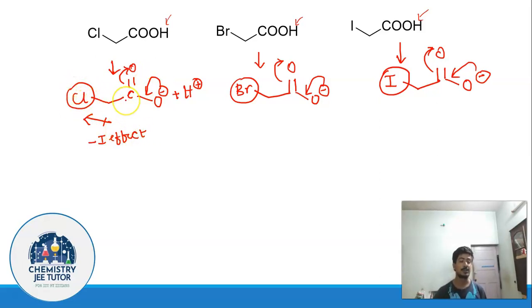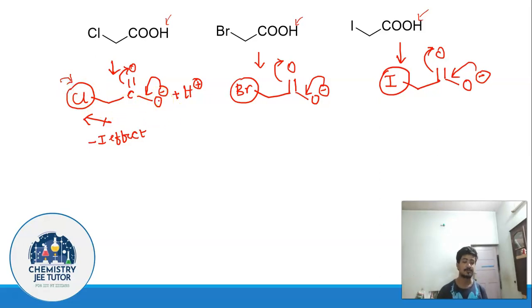So chlorine, because of its greater electronegativity, is going to have higher minus I effect. So since it has higher minus I effect, it is going to withdraw the electrons to a greater extent. So once it withdraws the electrons to a greater extent, you can understand this negative charge now has a possibility of delocalization via inductive effect because of the higher electronegativity of this chlorine atom.